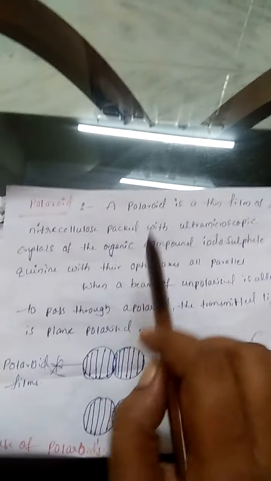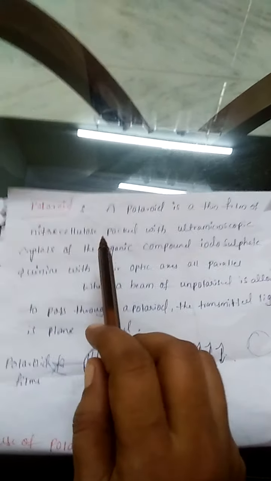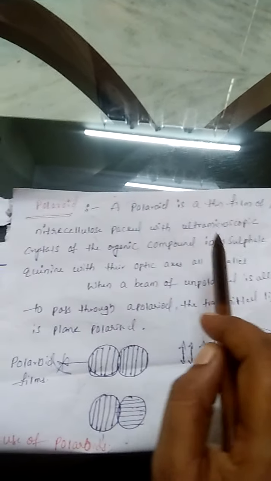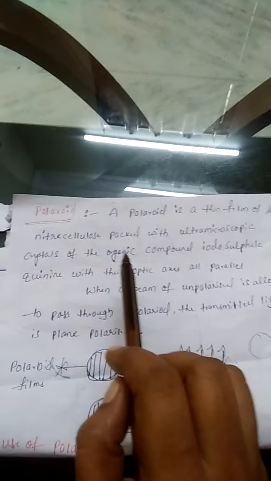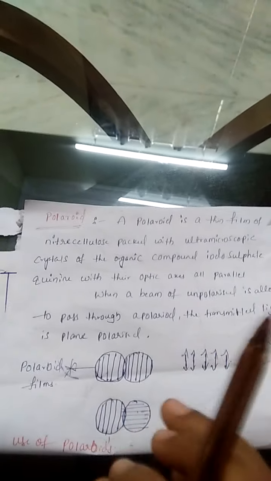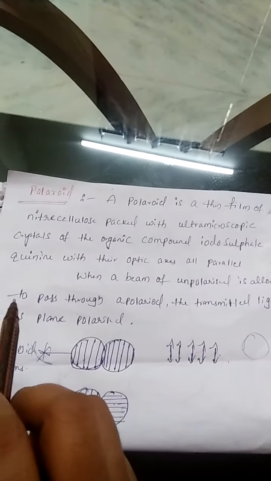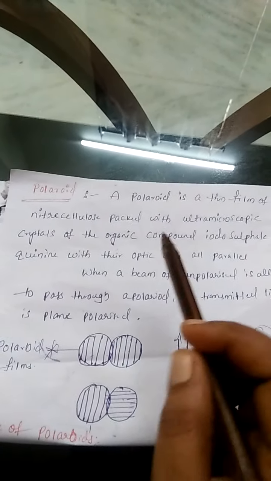Now, this is how the Polaroid is manufactured. It is made of nitrocellulose packed with ultra microscopic crystals which have the organic compound sulfate and quinine within the crystal. By these chemicals, unpolarized light is converted to polarized light. So how does it work?